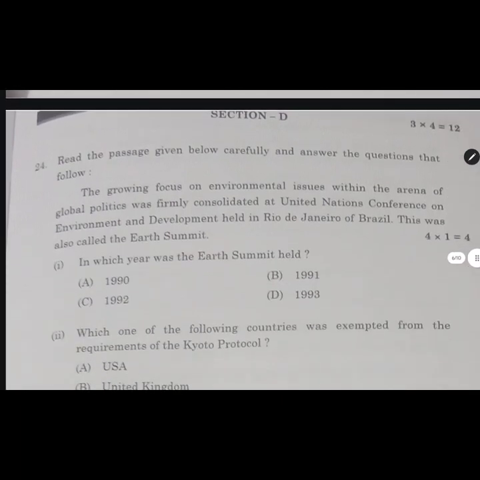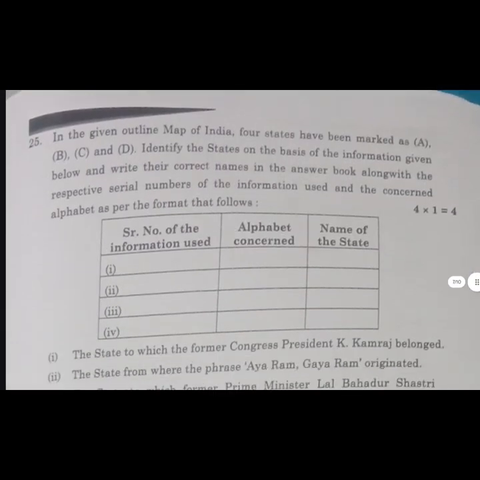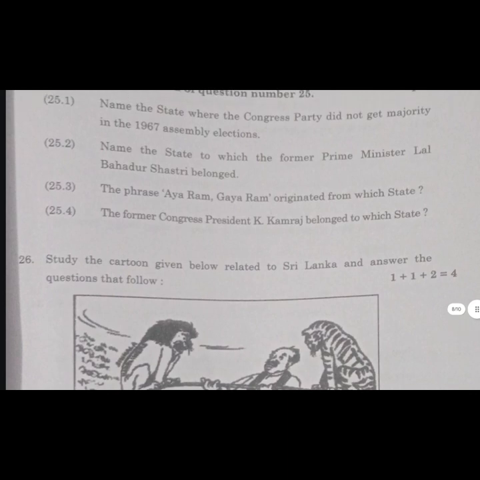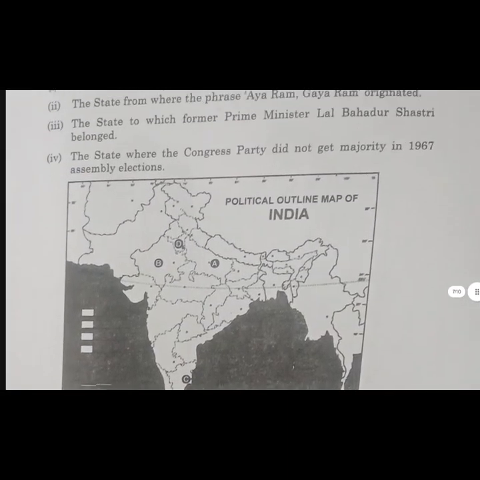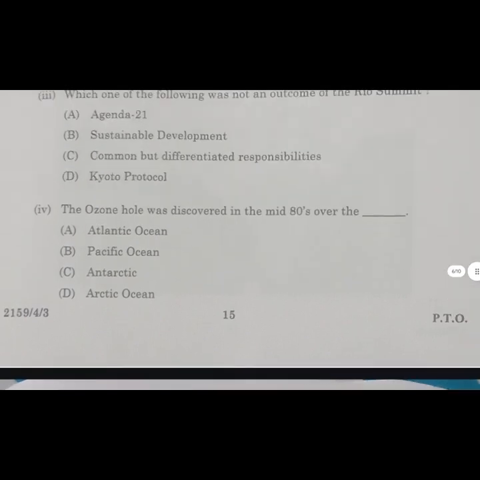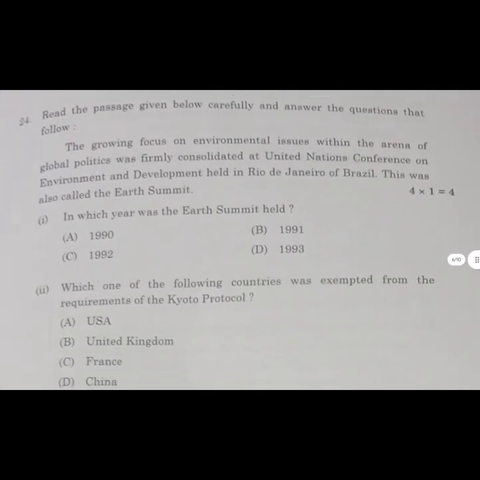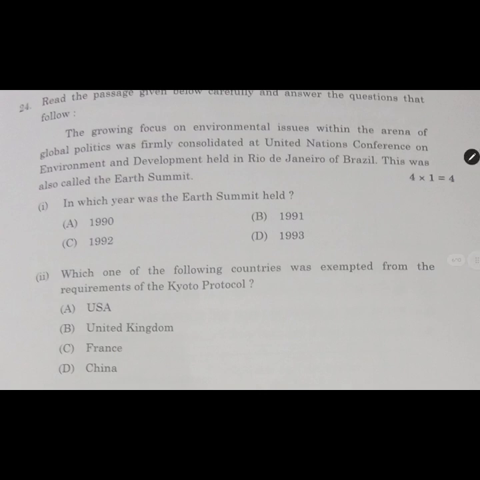Here we move further to section D, where we have 3 questions for 4 marks each. One is your picture question and you need to answer. The other one is the map question, and the other is the paragraph question, the comprehension part. So first we start with the comprehension one.